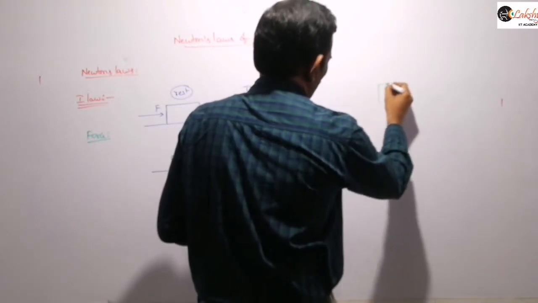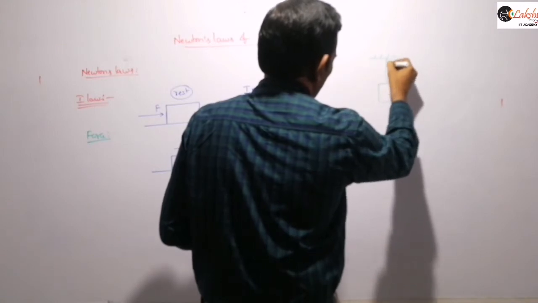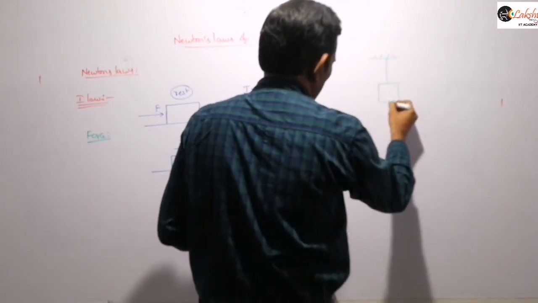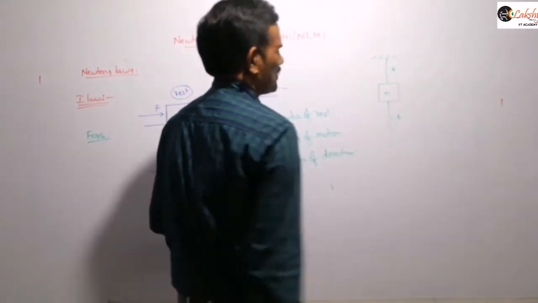Sometimes there will be some theoretical questions they will ask frequently based on this. Suppose here I am taking this block of mass M, and this string is A and this string is B, let us consider.